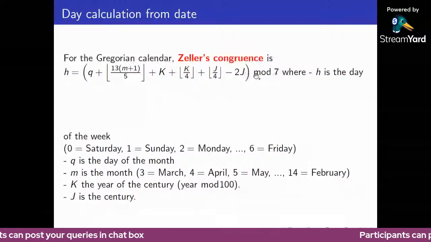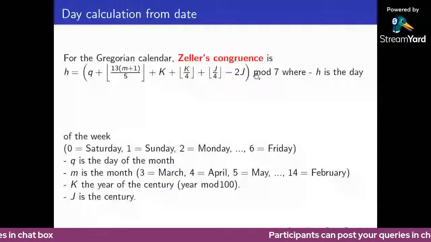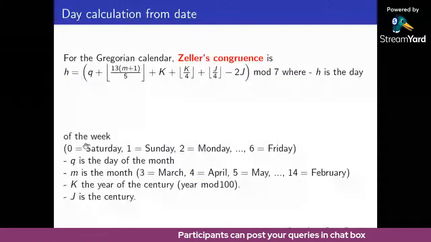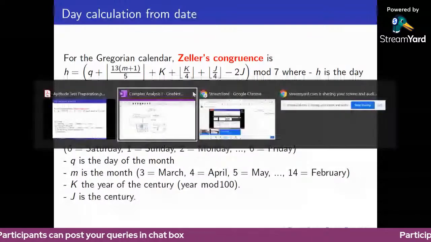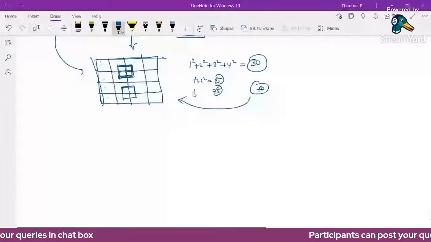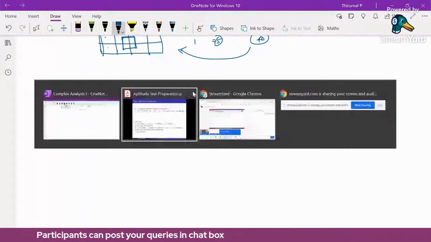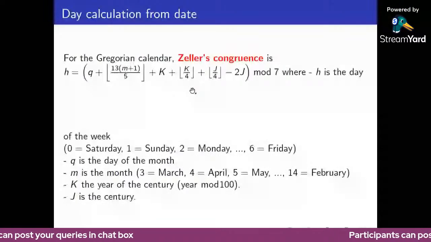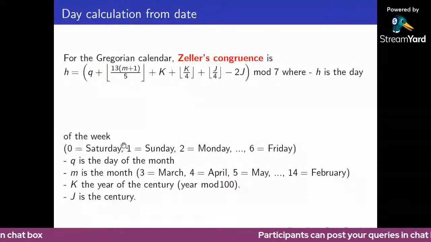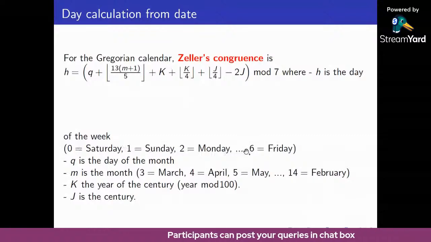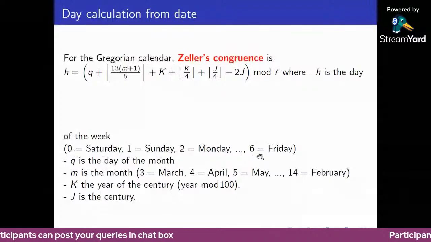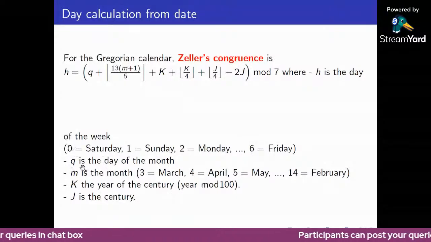Finally, we just divide by 7, which is the modulo 7 operation. So h is defined here. Okay, we'll see one simple example for this. In this, 0 means Saturday. We are starting from Saturday. So 0 means Saturday, 1 means Sunday, 2 Monday, Tuesday means 3, 6 means Friday. Again 7 is 0, that is Saturday. Here q is the day of the month.